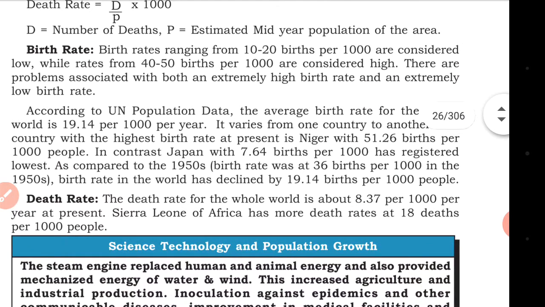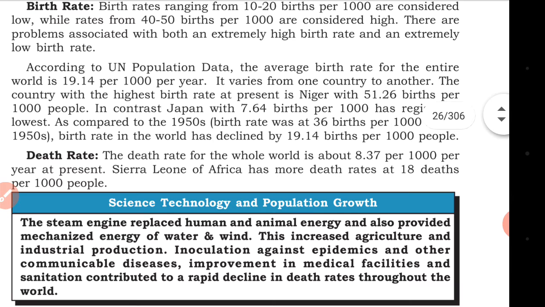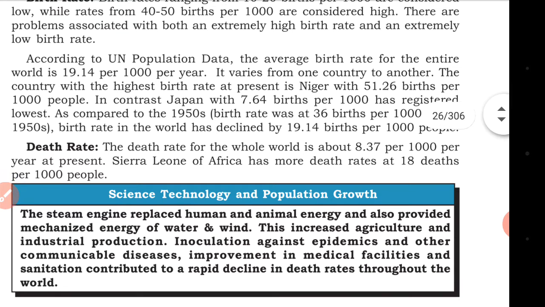A birth rate below 20 births per thousand is considered low. Birth rates ranging from 10 to 20 births per thousand, that is, when 10 to 20 live babies are born, are considered low, but 40 to 50 is considered high. This is an extremely high birth rate versus an extremely low birth rate.